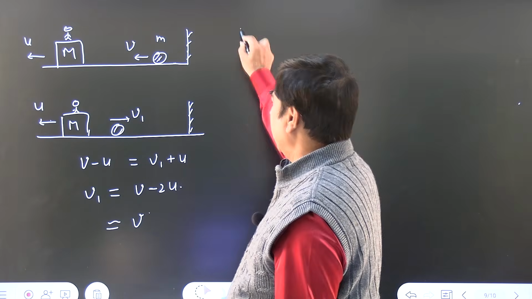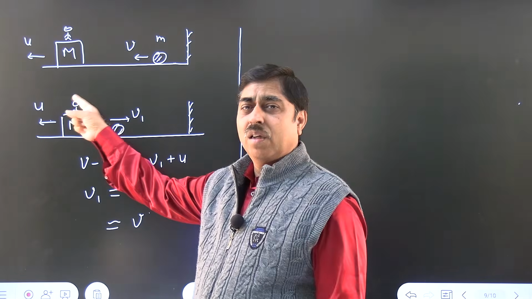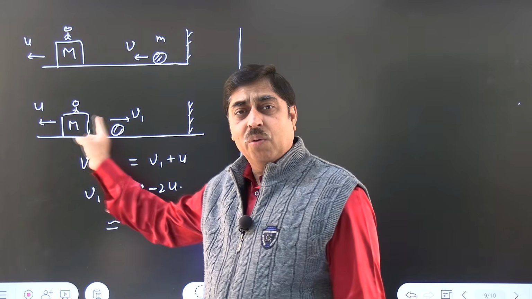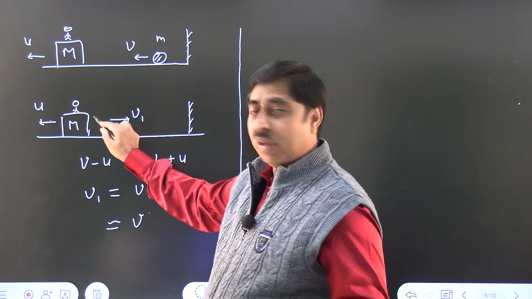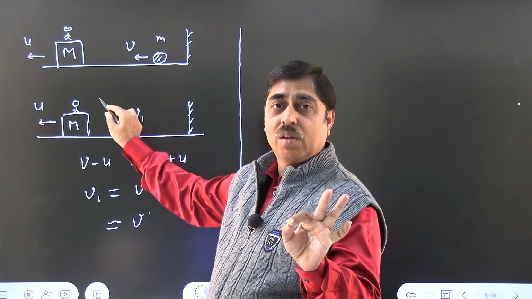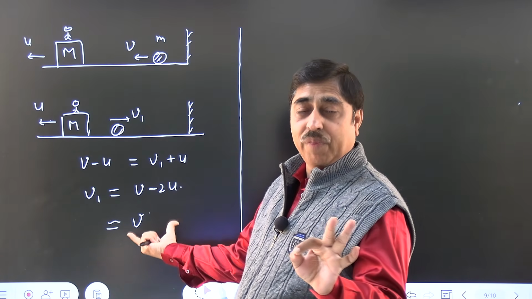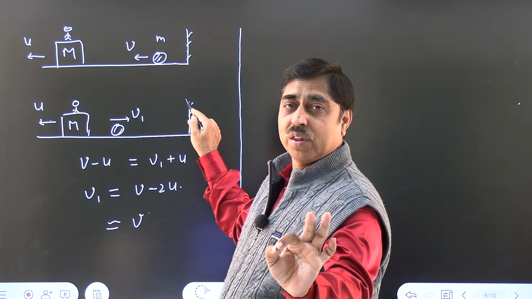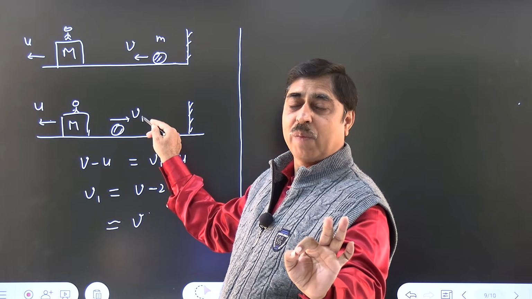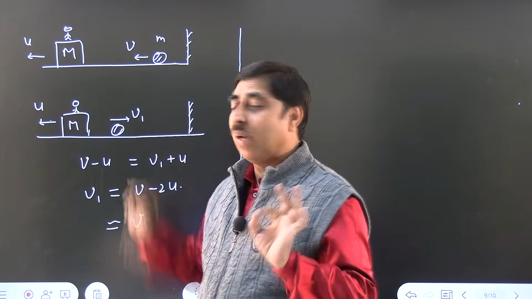For what purpose exactly? For purpose of calculating the time required for the ball to return back to make another hit. Suppose a hit has happened just now with the block. The ball is traveling at speed V1. It gets to the wall, suffers another collision, reverses back with same speed V1 and comes back to the block.